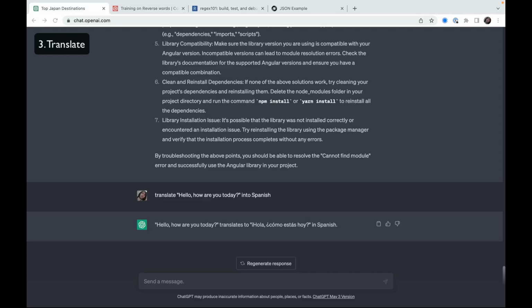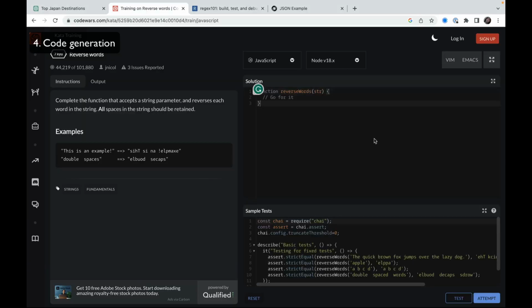So next one is code generation. And when I'm saying code generation, I mean complete blocks of code, not just small scripts. To test GPT on doing so, I open the CodeWars service. You might know it. It provides you a lot of different logical tasks to solve, and also it has tests to validate the solution.